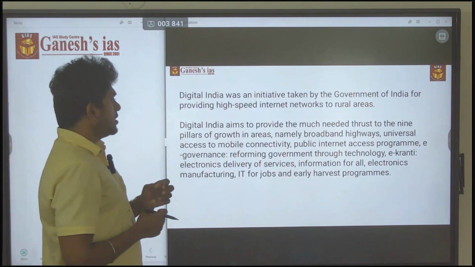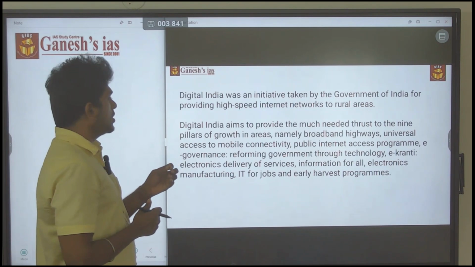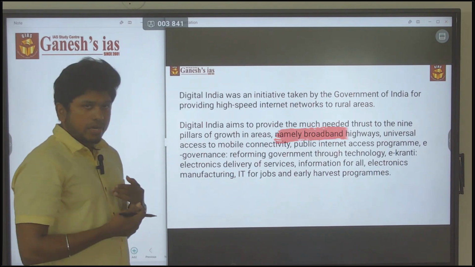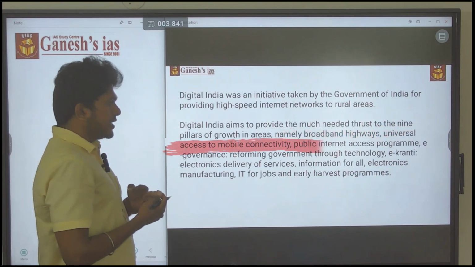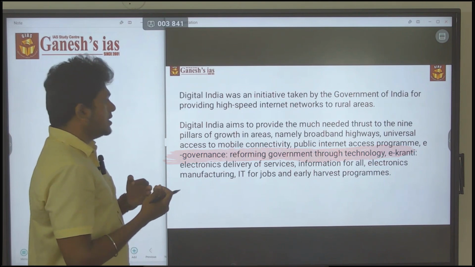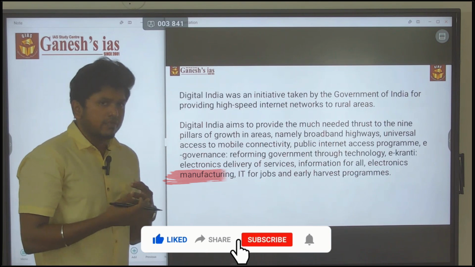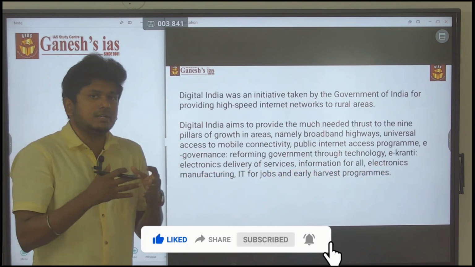Digital India aims to provide the much needed thrust to the nine pillars of growth areas, namely broadband highways, universal access to mobile connectivity, public internet access program, e-governance, e-Kranti, delivery of services, information for all, electronic manufacturing, and IT programs. So everything comes under this Digital India program.